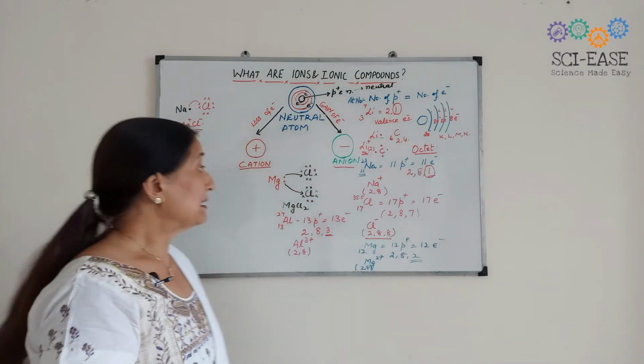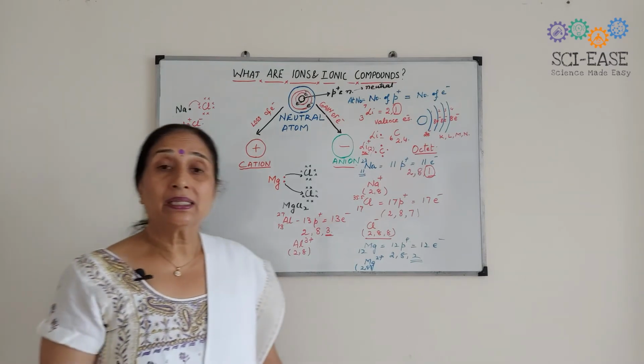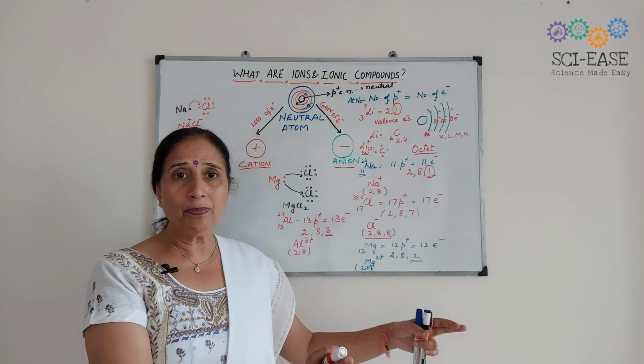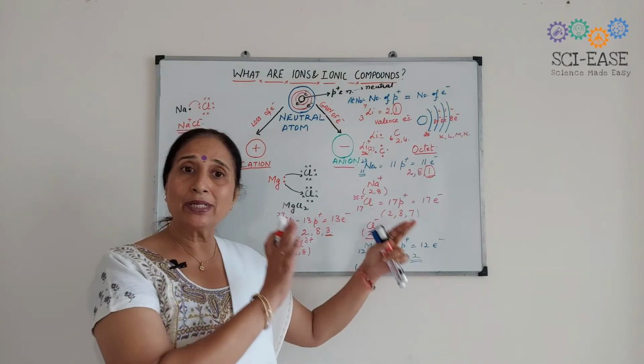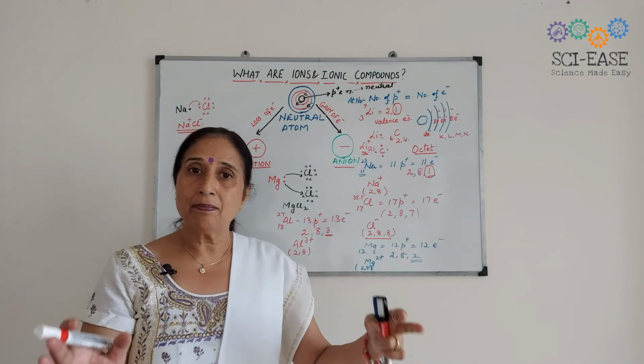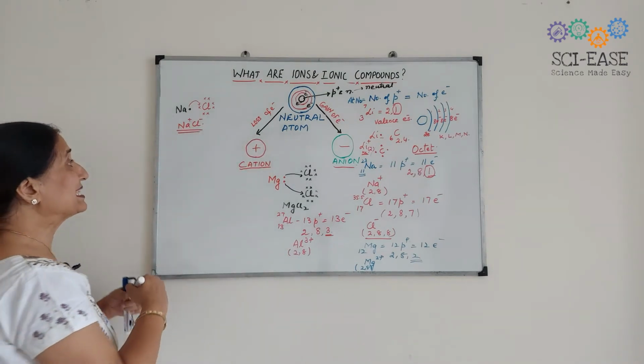Okay, and next, one thing which I want to tell you is about the valency. I have told you about ions, cations and anions, and then about ionic compounds. Now I want to tell you something about the valency.